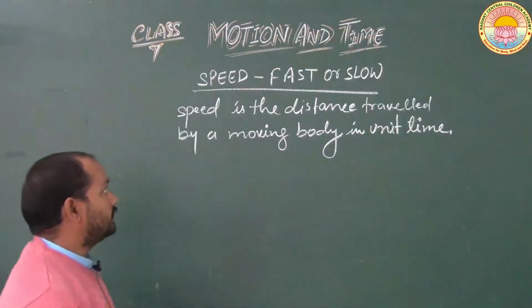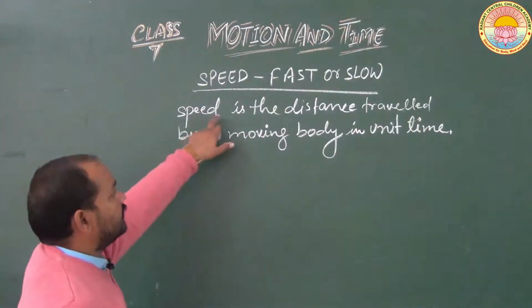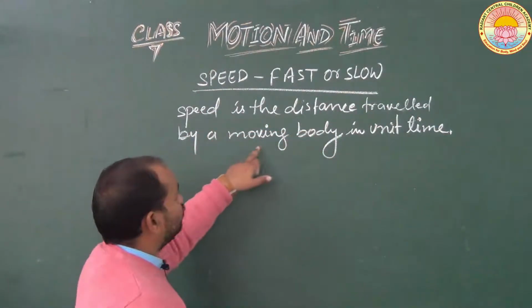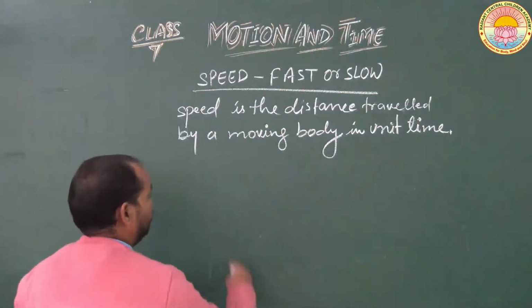We can define speed as: speed is the distance travelled by a moving body in unit time.